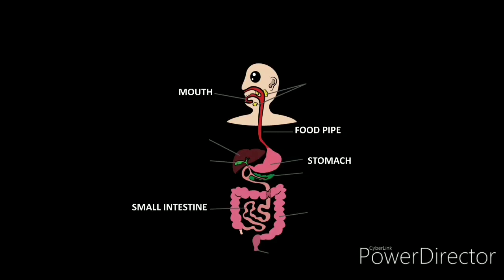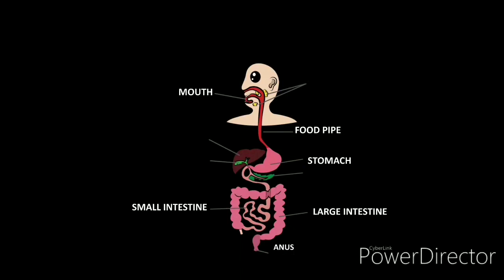Now from the stomach that Maggie will go into the small intestine. From the small intestine it will go into the large intestine, and from the large intestine the Maggie will go to the anus, and it will be removed from our body. Here the liver is like a cook, just like your mother who prepares the food. It adds juices to the food to break it down.